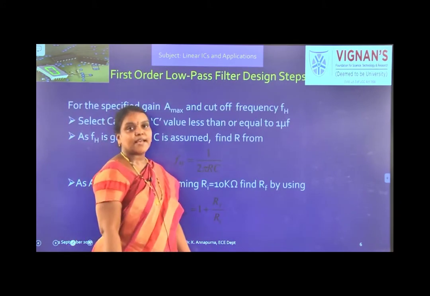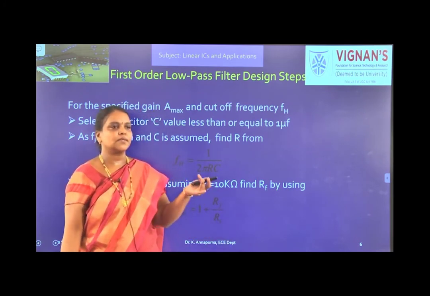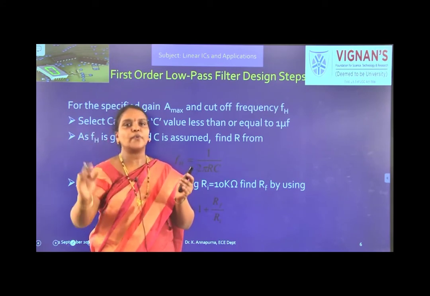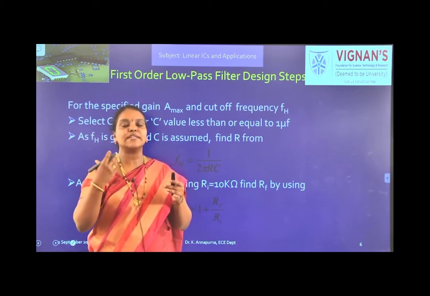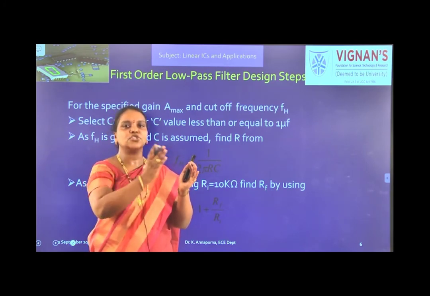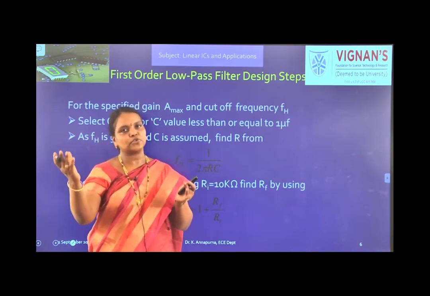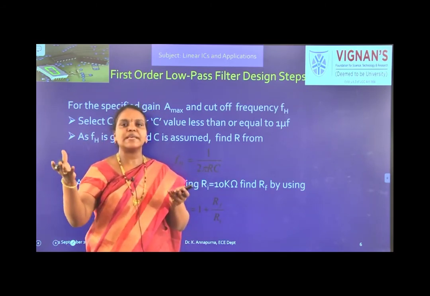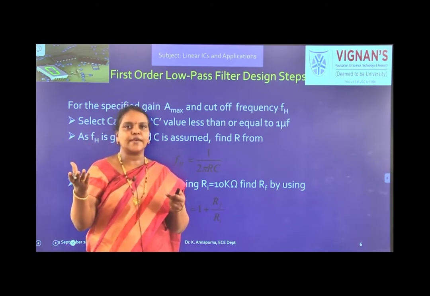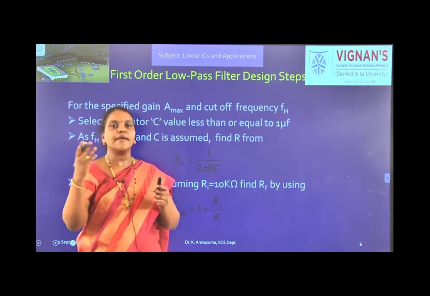Now, how to design a low pass filter? Suppose I ask, I want to pass the frequencies from 0 to 2.5 kilohertz. How to design the filter like that? Because the filter which is passing 0 to 1 kilohertz is called a low pass filter, 0 to 5 kilohertz also is called a low pass filter. So, based on our requirements we should be able to design the filter. So, how to design based on the given cutoff frequency and gain?